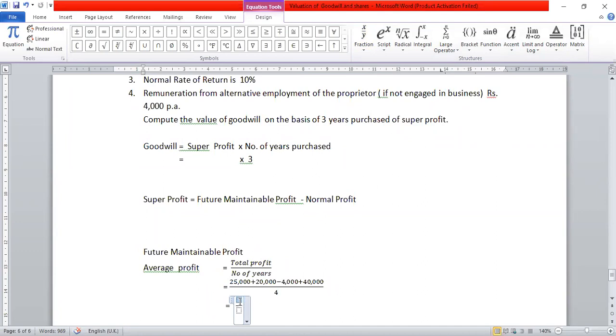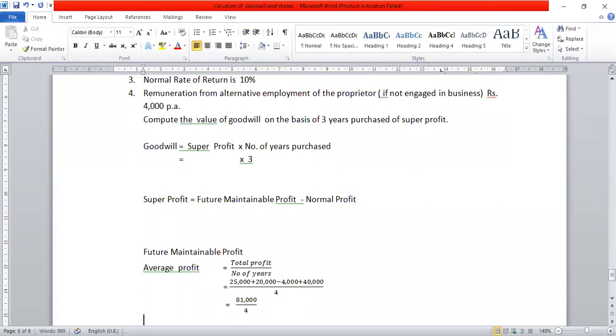81,000. So it will be 81,000 divided by 4. Okay? Divided by 4. So calculate what will be the average profit? 20,250. Okay, let us write it here. 20,250.